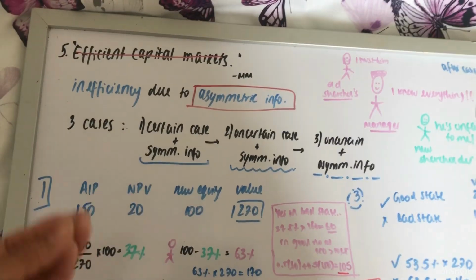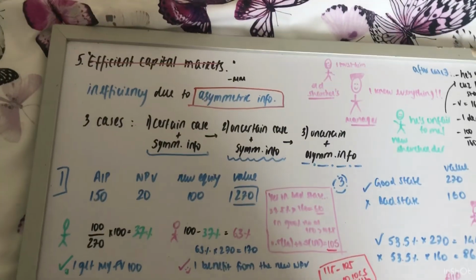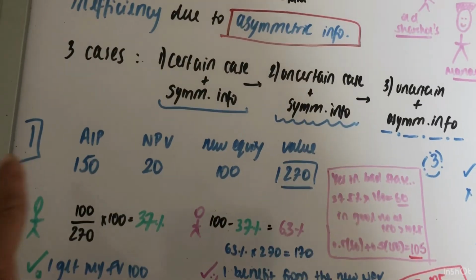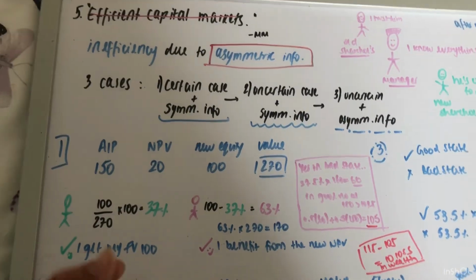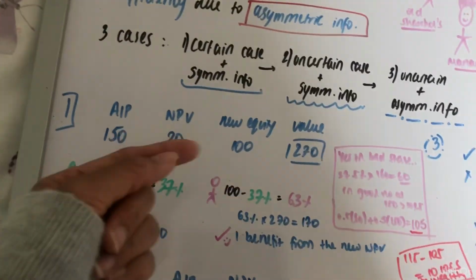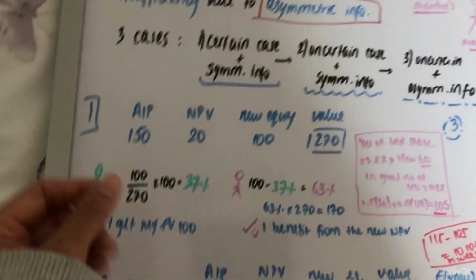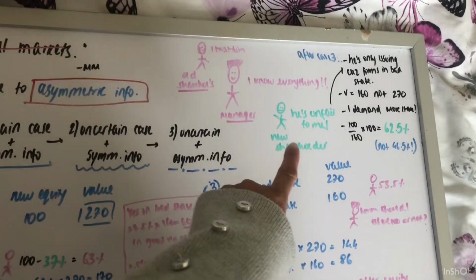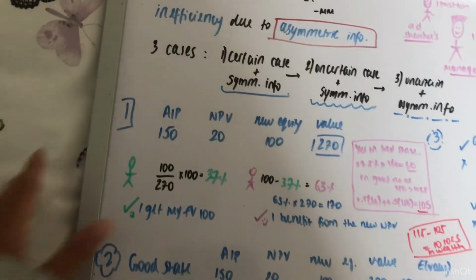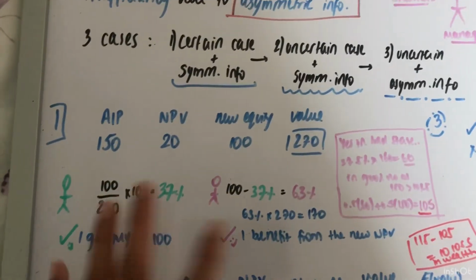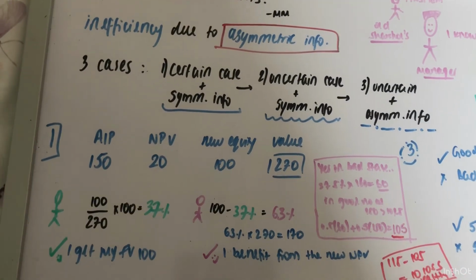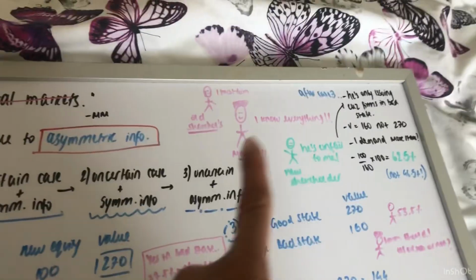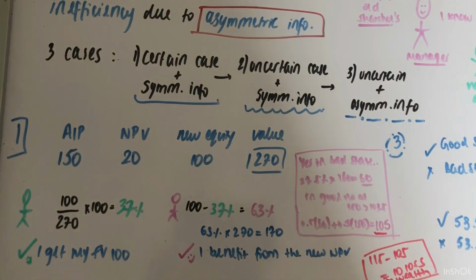We just want to raise £100, and the value is given by summing all of them up, and this is the value. Now if we're issuing equity, we're giving the green people, the new shareholders, 100 out of the 270, so we're giving them a 37% stake, and therefore the remaining shareholders, the pink people, have 63%.